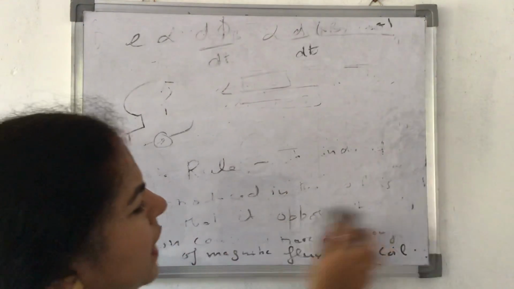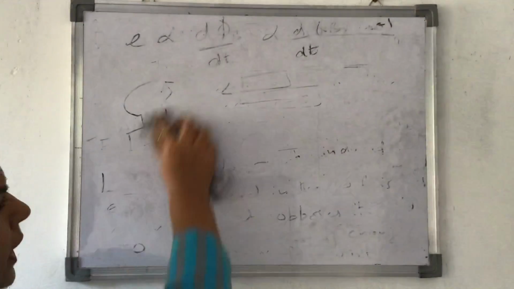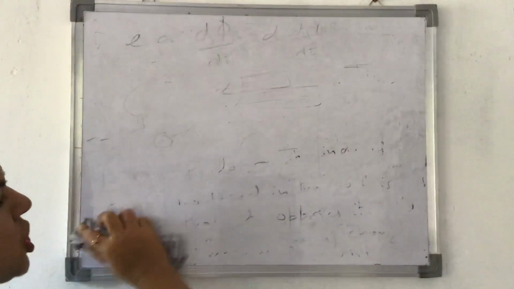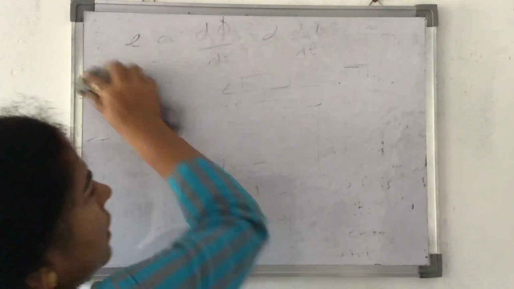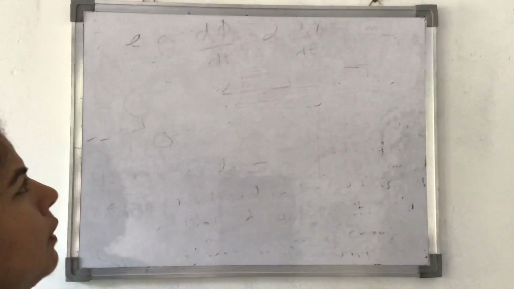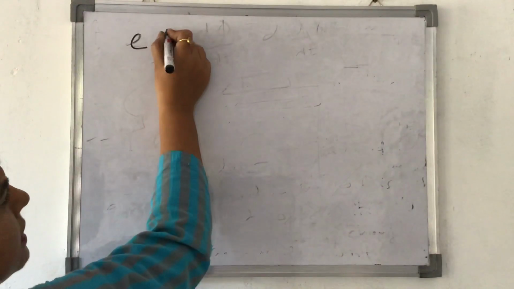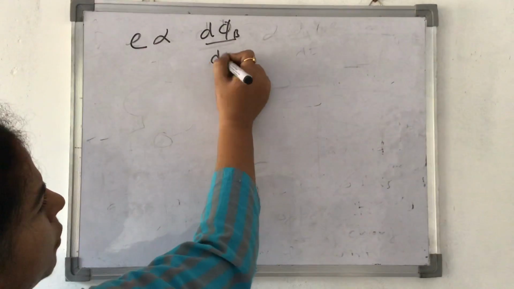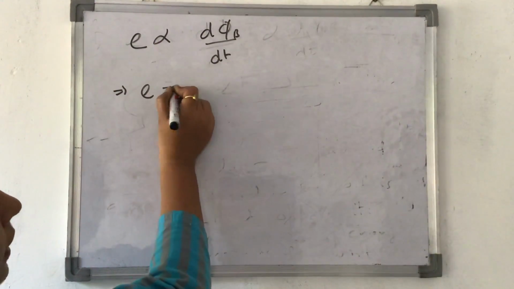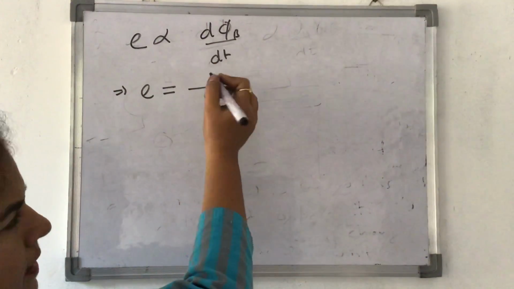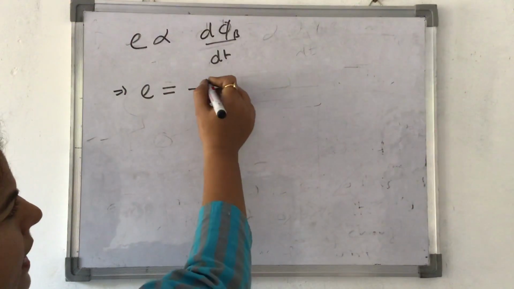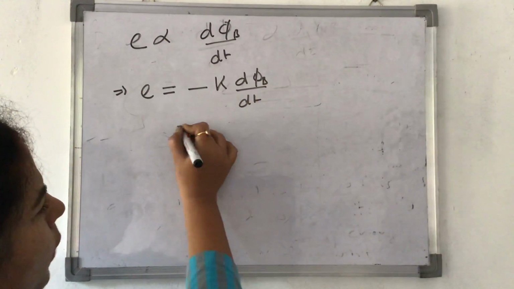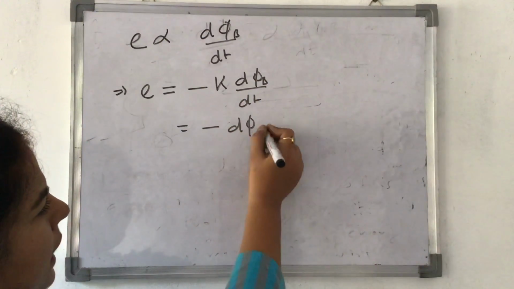Many people also call Lenz's rule the fourth law of electromagnetic induction. The reason being that it explains the direction of the induced EMF. That means now the formula of induced EMF has changed. Previously it was E is proportional to d phi B by dt. Now I remove this proportionality sign and write this as minus k d phi B by dt. Here k is equal to 1. So it becomes minus d phi B by dt.